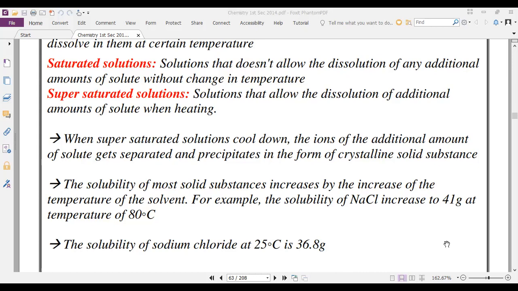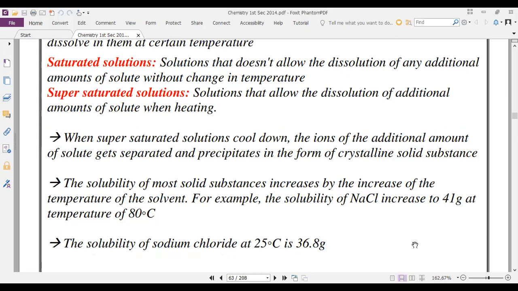If you increase the temperature to 80, the amount of sodium chloride that will dissolve is 41 gram. It increases as the temperature increases, so there is a direct relation between temperature and the solubility process.